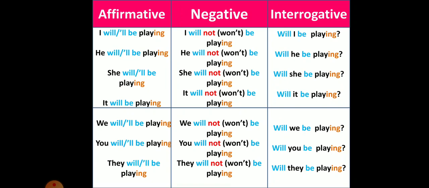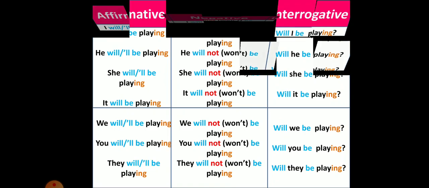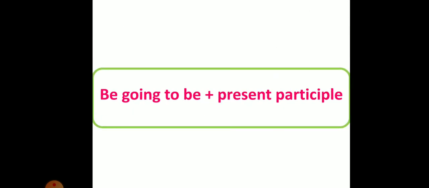The interrogative form, will I be playing? Here we change the order between will and the subject. Will he be playing? Will she be playing? Will it be playing? Will we be playing? Will you be playing? Will they be playing? Okay, so let's move to be going to be plus present participle.